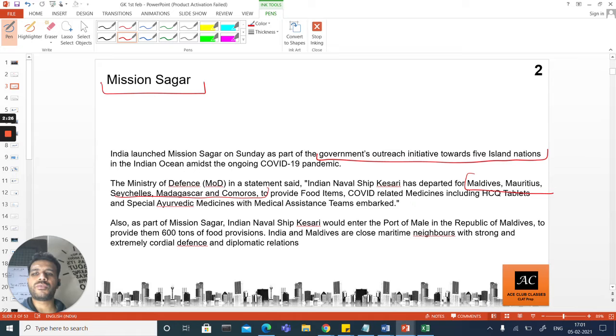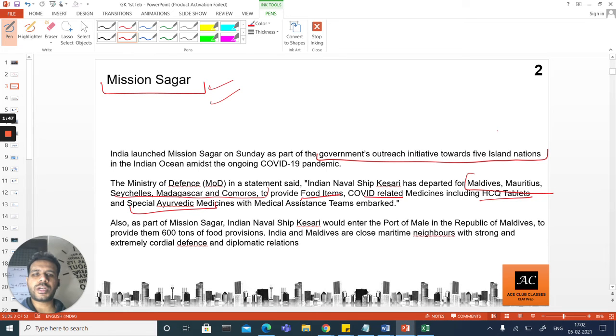These are the nations for whom we are doing Mission Sagar, where we are providing them food items, COVID-related medicines like HCQ tablets, which you might have heard a lot about, and special Ayurvedic medicines. So this is what you need to remember when it comes to Mission Sagar. It is a government's outreach initiative towards 5 island nations. Which are the nations? Remember their names. What are we providing: food items, COVID-related medicines, HCQ tablets in specific, and then the special Ayurvedic medicines, which are also being given as a part of Mission Sagar.